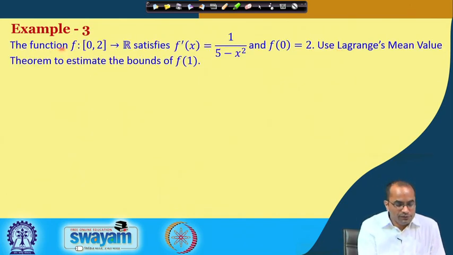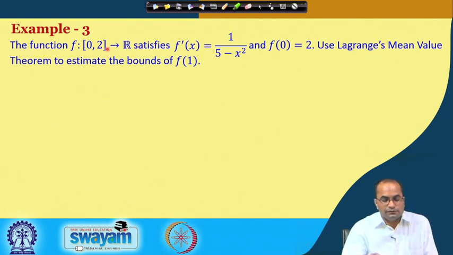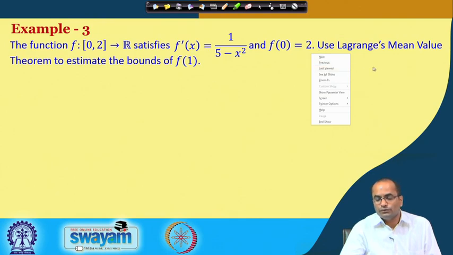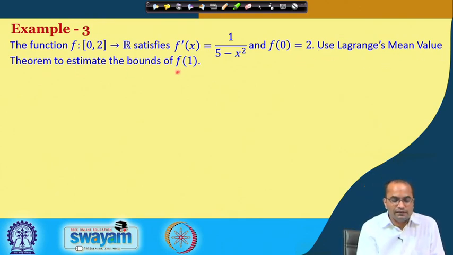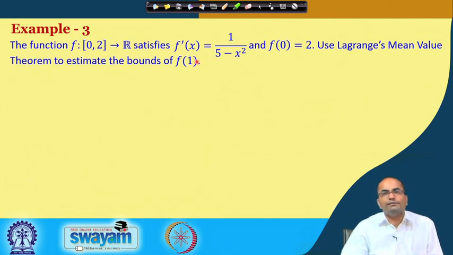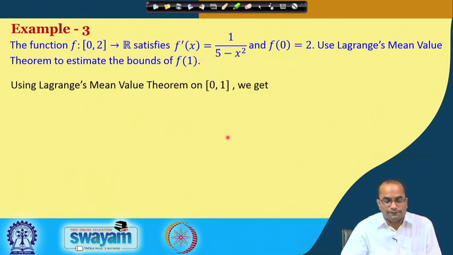The last example here: the function f satisfies that the derivative is 1 over (5 minus x squared) and f(0) is 2. Now, we want to use the Lagrange mean value theorem to estimate the bounds on f(1). In this case the exact value of f(1) is not possible, so we will estimate the lower and the upper bound for f(1).